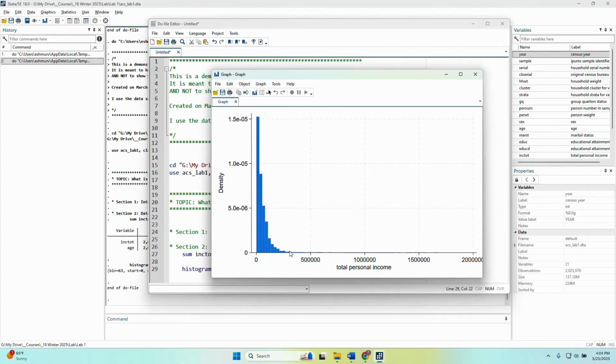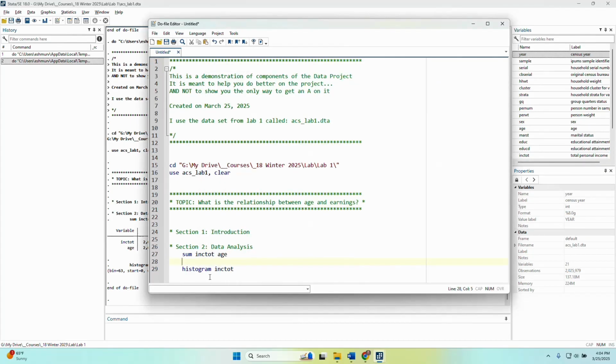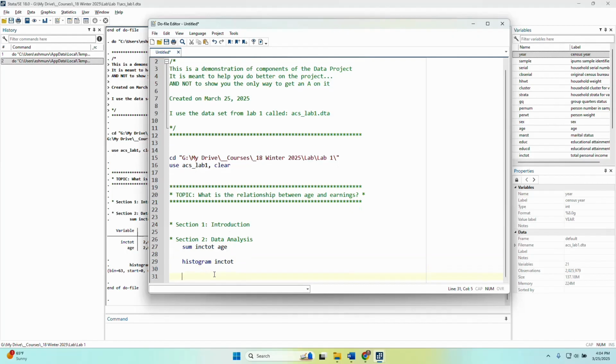And the question is, does this look normally distributed? You might look at this and conclude absolutely not. This is where we can show this histogram, and I'd probably change the axes to make it a really good graphic for my paper. But I can talk about what the distribution looks like compared to other distributions we've covered in class. So that might be what I have for section 2, and I talk about those things that I did.